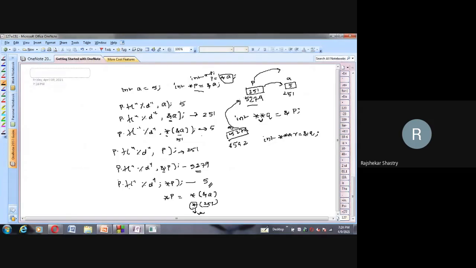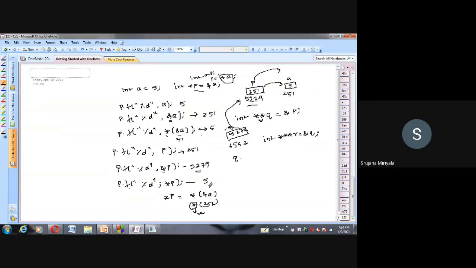So one pointer's address we can store in another pointer. Now, through that pointer, can I access A directly from Q? The question is, can we access here? Q is a second level pointer which is holding the address of P, and P is further holding the address of A. Now through Q I want to access A. Can we do it? Yes. So how do we have to print in that case? Asterisk, asterisk.